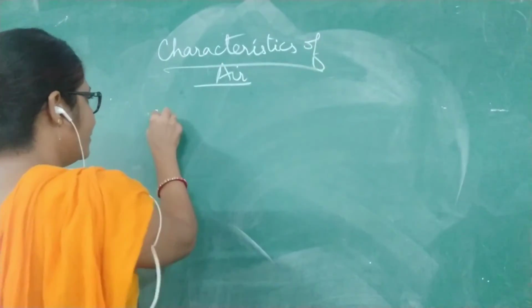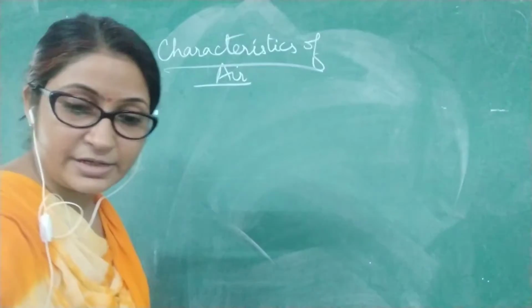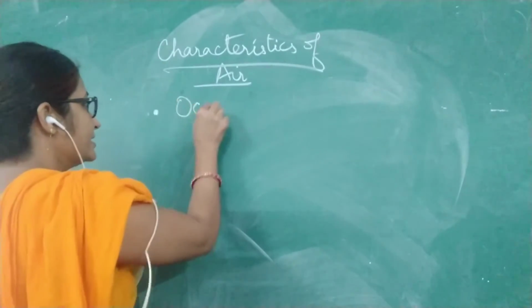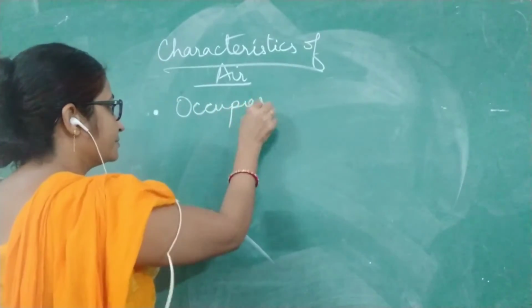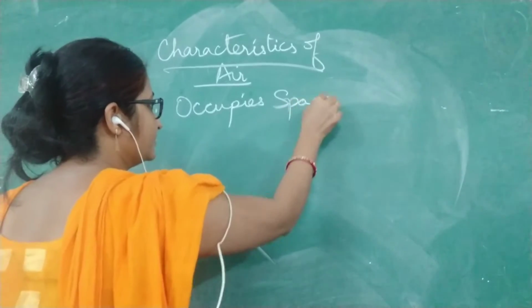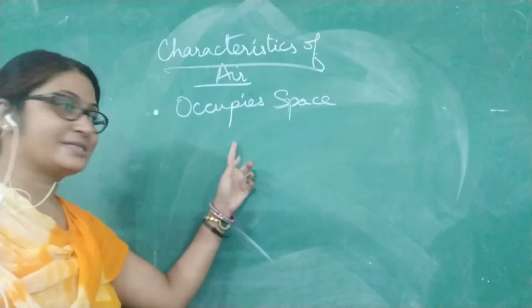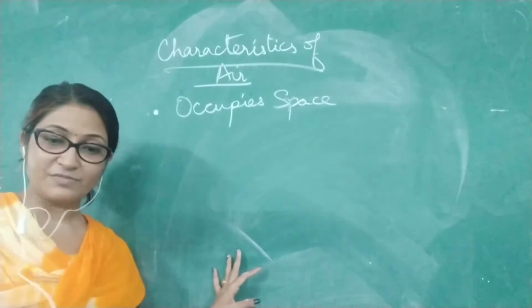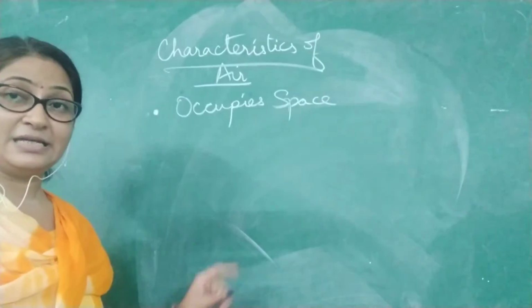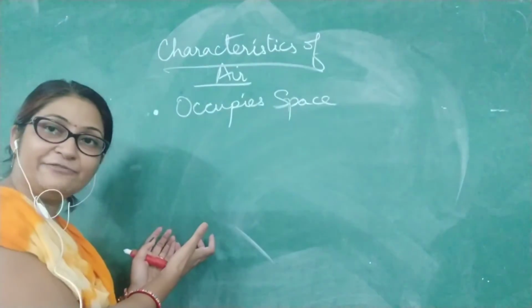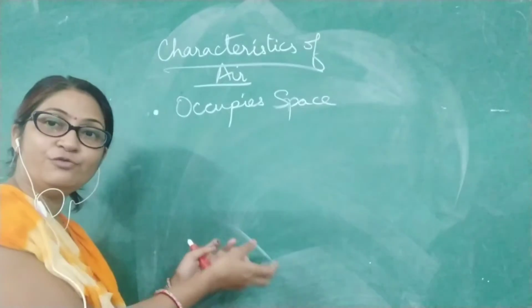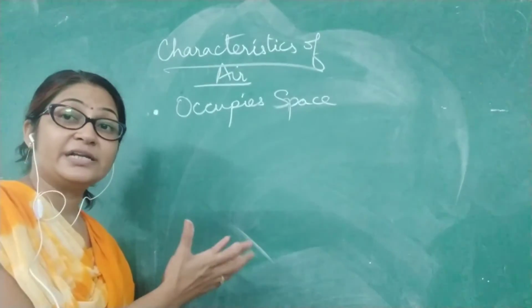So, the first characteristic of air is that it occupies space. You can see it in this image. With the help of this image, we can see this is a balloon which is inflated, a balloon in which air is now filled.